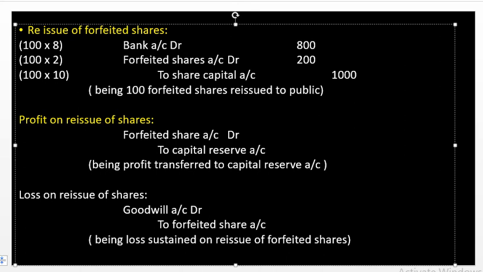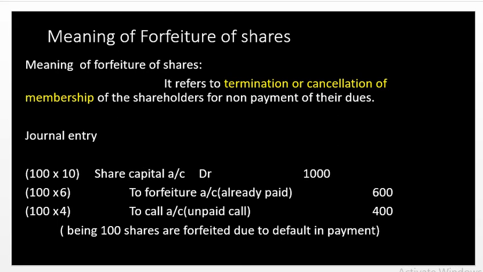So in this sum there is one highlight, that is, the same number of shares is forfeited and the same number of shares is reissued. So 100 shares are forfeited, the same 100 shares are reissued to the public. So here it is easy for us to calculate the profit. So in this sum we can directly calculate the profit from the forfeited journal entry.